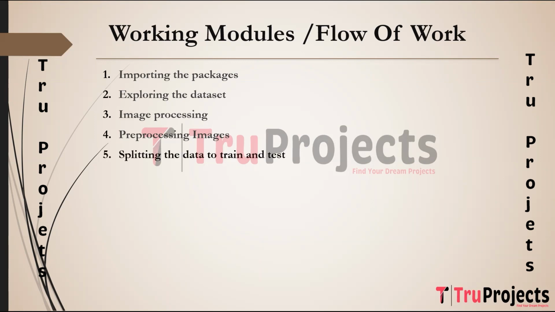The next step is splitting the data into train and test. The dataset is divided into 2 sets, a training set and a testing set. This division is crucial for assessing the model's performance. The next step is building the model. In this step, the models are built, which are machine learning and deep learning models. The next step is model training. The model is trained using the training data. During training, the models learn to identify patterns in the data so that they can make accurate predictions later.